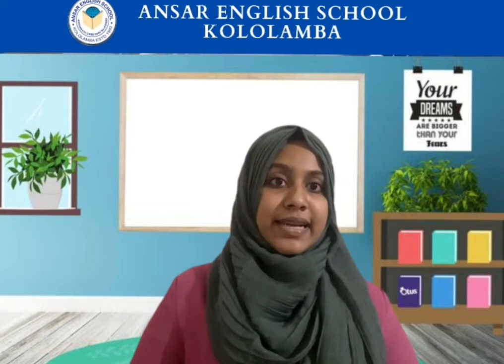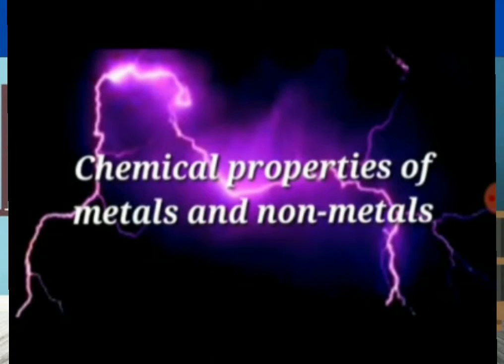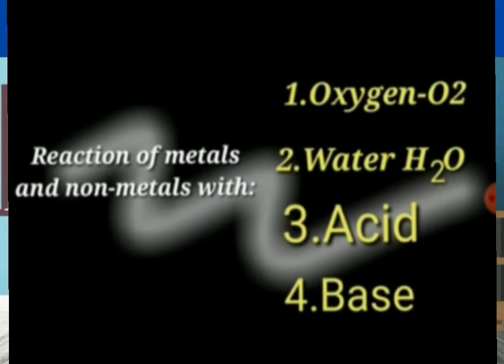In this class, we are going to study about the chemical properties. In the previous class, we studied about the physical properties of metals and non-metals. So, in this class, we are going to learn about the chemical properties of metals and non-metals. The chemical properties means chemical reactions: the chemical reactions of metals and non-metals with oxygen, water, acid and base.